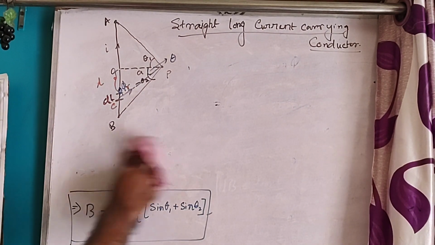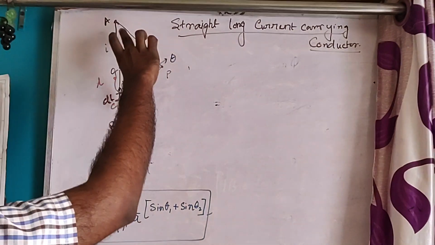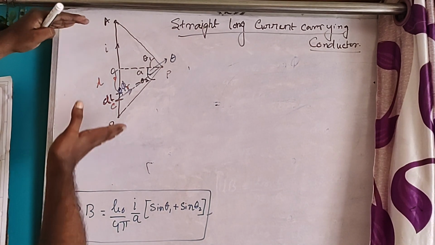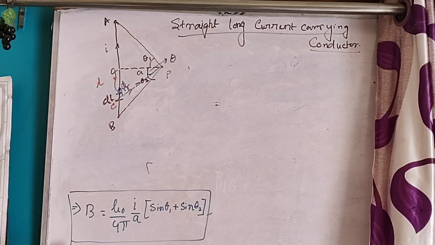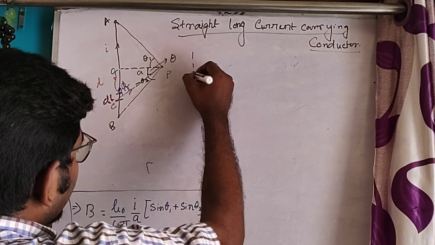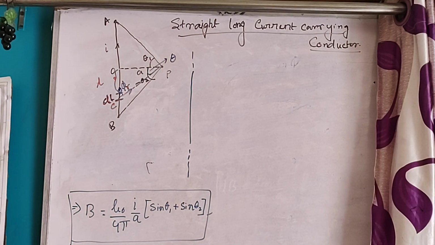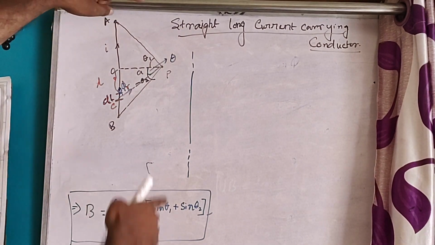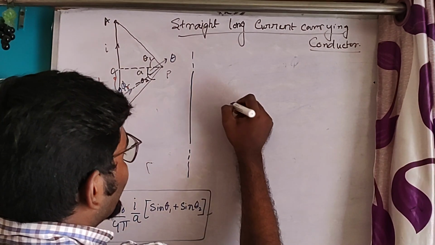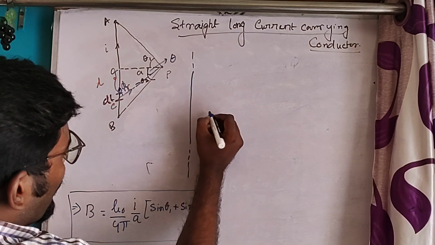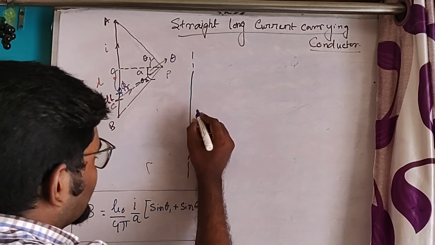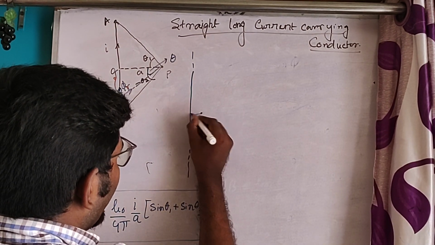Now see, we have taken the conductor of finite length. If we extend its length to infinity on both sides, let's say it is an infinitely long current carrying conductor. That is, both ends of the conductor extend to infinity. So in that case, this point P will be very close to the conductor. So let's say A, it is A.